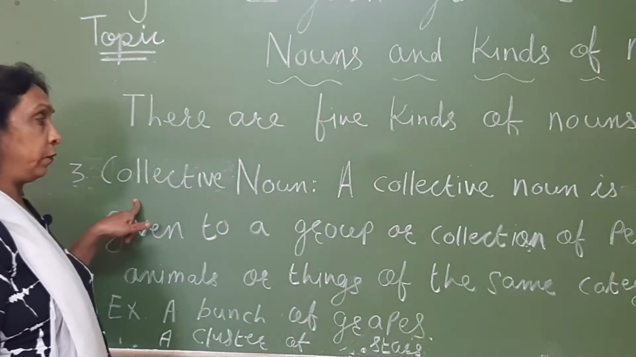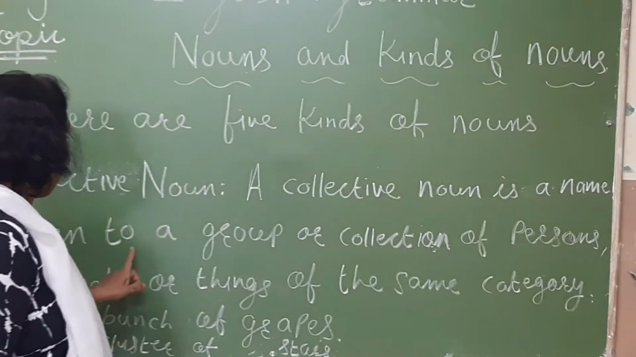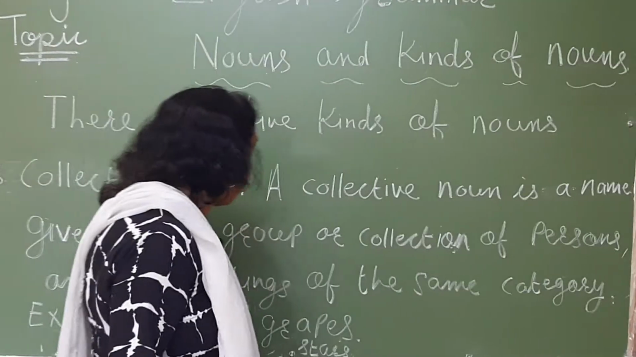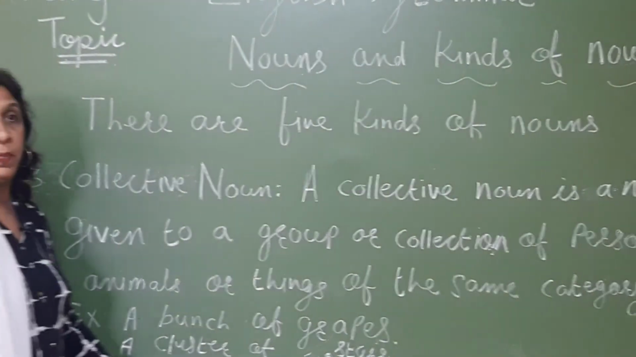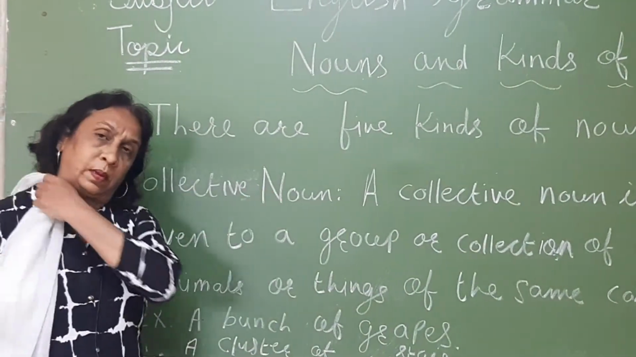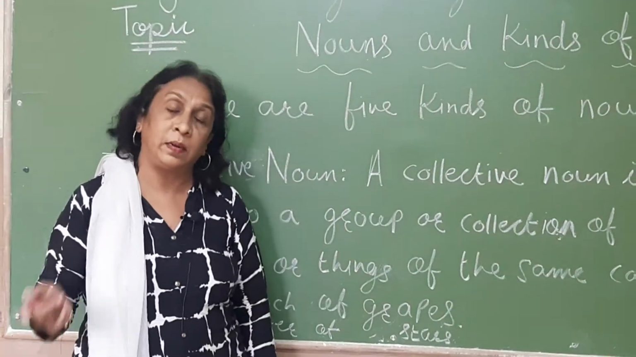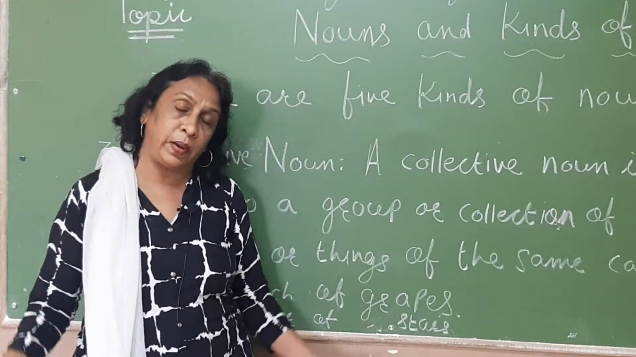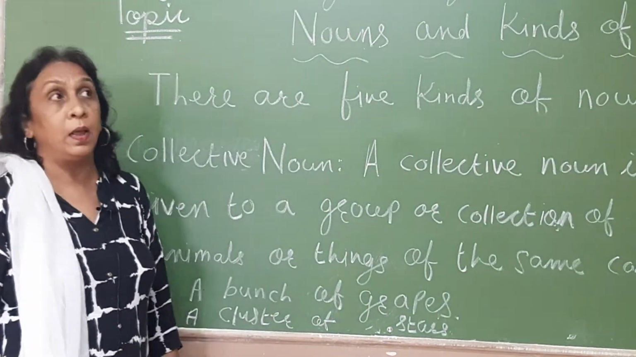The third type of noun is a collective noun. A collective noun is a noun given to a group or collection of persons, animals or things of the same category. Suppose many animals are there together, we say it is a herd of cattle. Another name for animal is cattle. When many animals are there together, we say cattle, a herd of cattle.